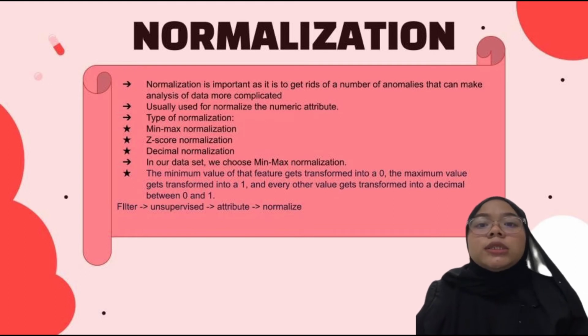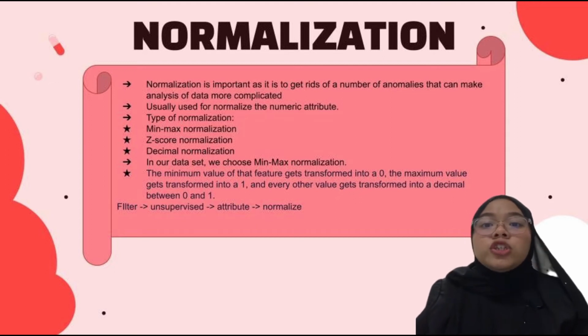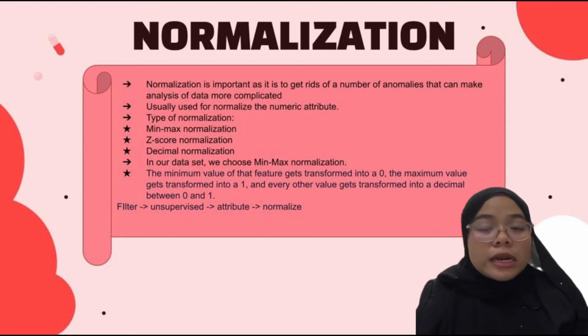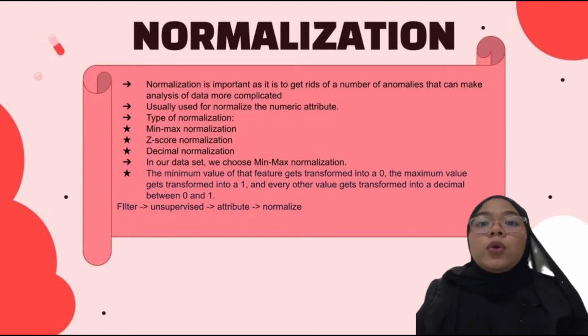Decimal normalization is a filter that moves the decimal point of values of the attribute. For our dataset, we choose min-max normalization. This is because we want to transform the minimum values to 0 and the maximum values to 1, and other values get transformed into a decimal between 0 and 1.